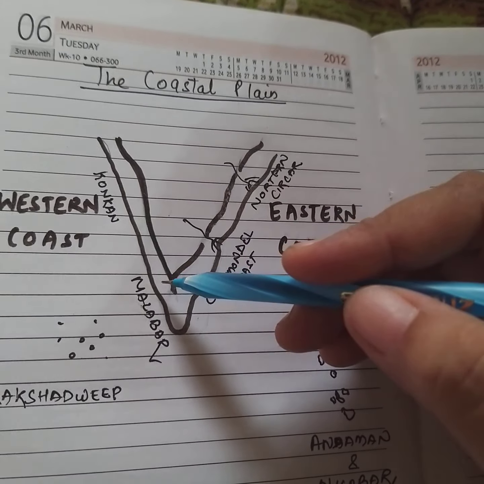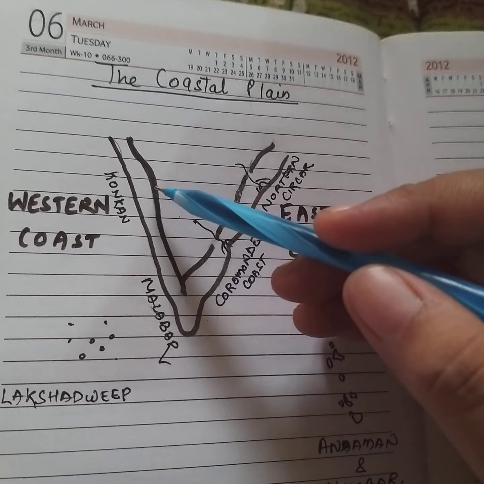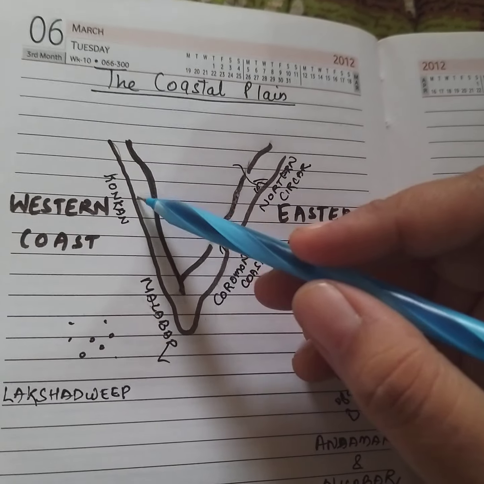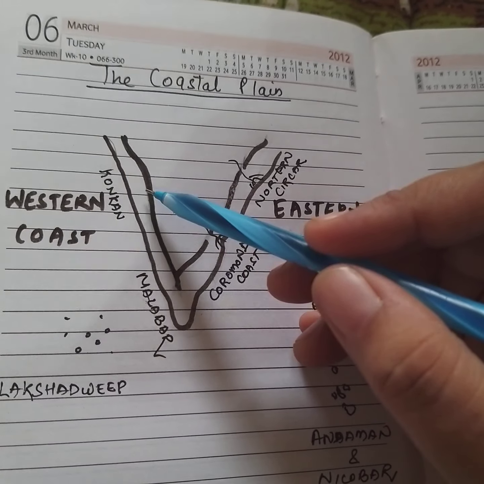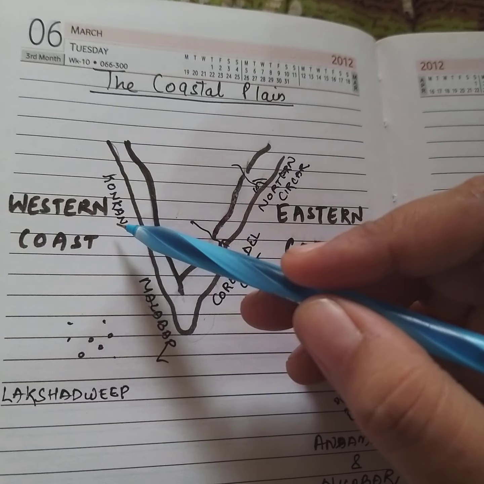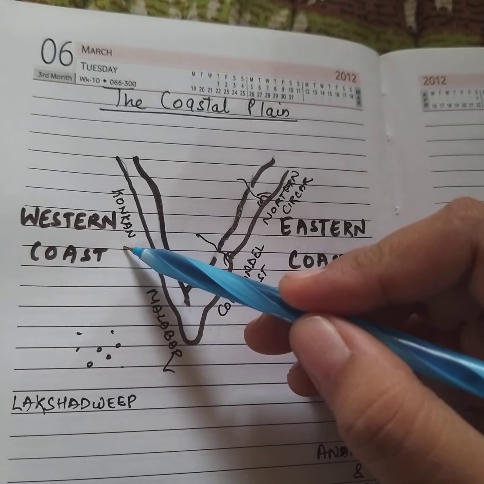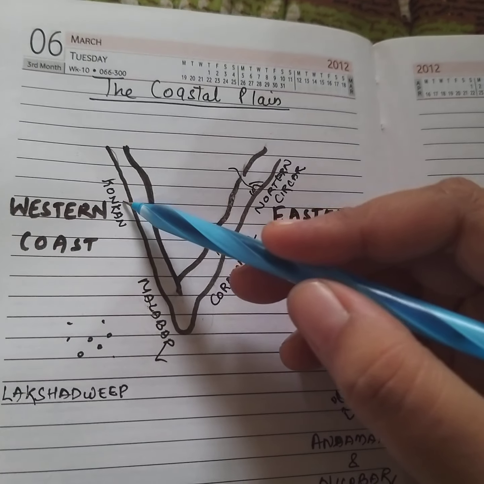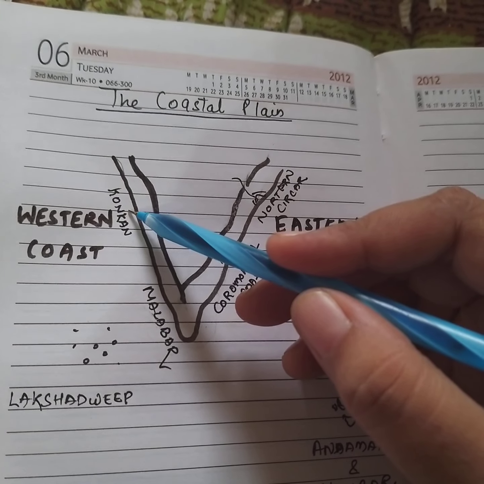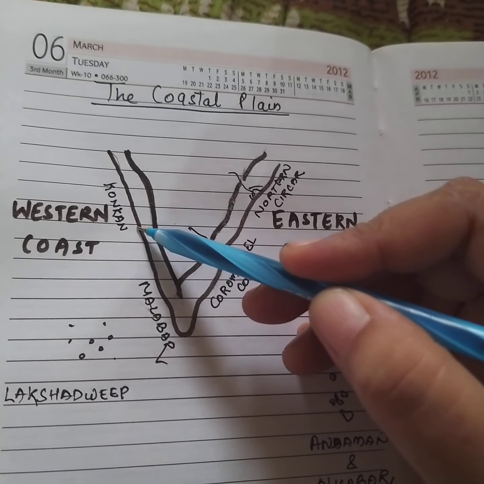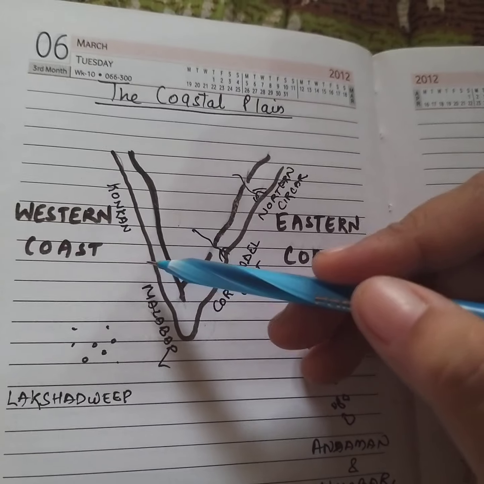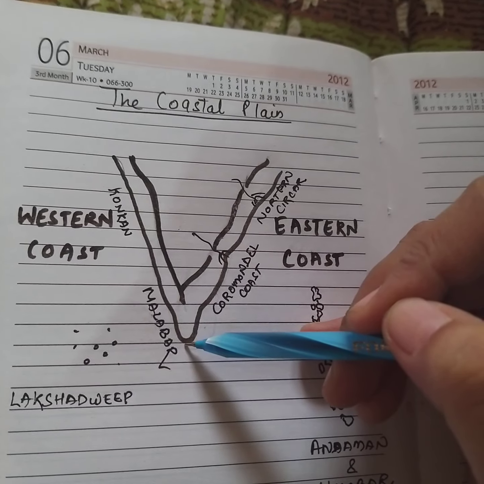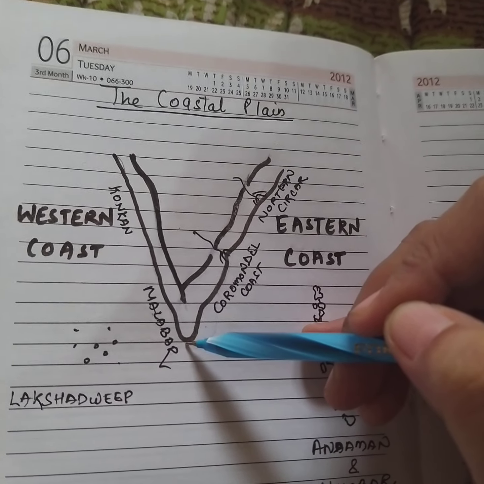If we talk about the western coast, it is a narrow space between the Western Ghats and the Arabian Sea. It consists of three sections. The northern part of the coast is called the Konkan, with Mumbai and Goa. The central stretch here is called the Kannada plain, while the southern stretch is referred to as the Malabar coast.